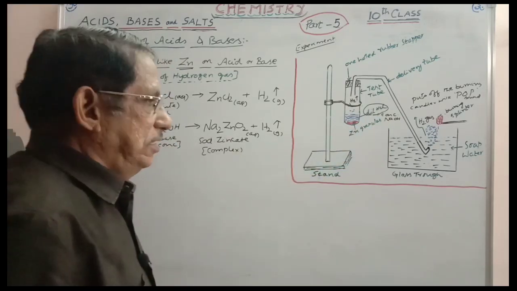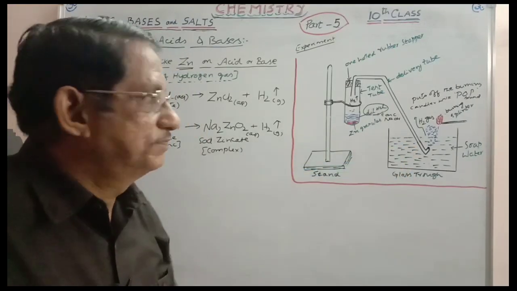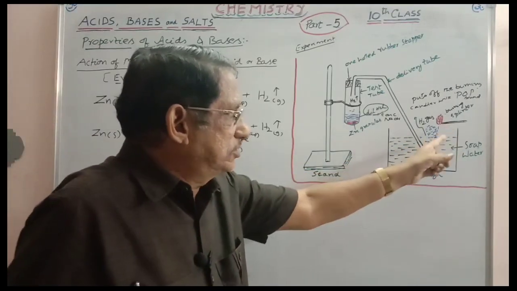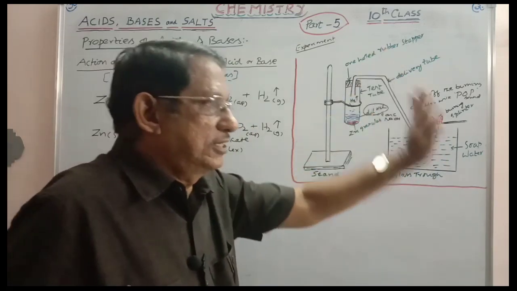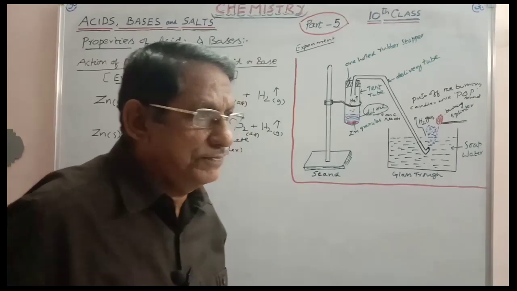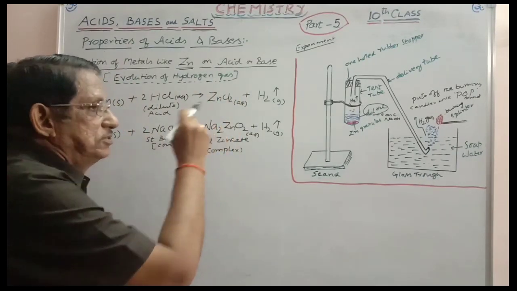Same result is obtained. Once again, hydrogen gas is obtained, and it is tested for its existence. A burning splinter is introduced. It puts off the burning splinter with a pop sound. The gas itself burns with a light blue flame. So hydrogen gas is evolved there. And here you have to remember the formation of sodium zincate.